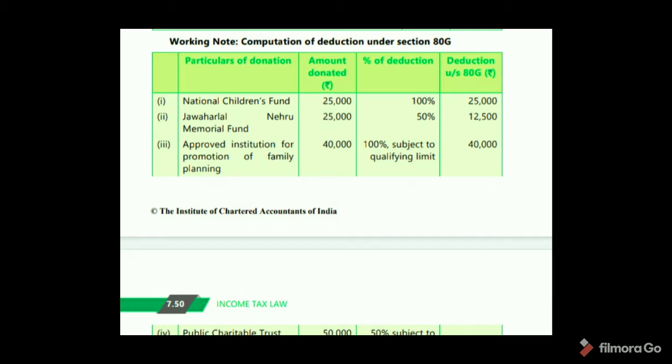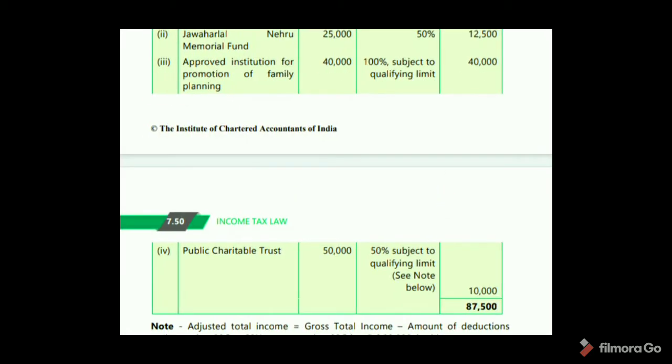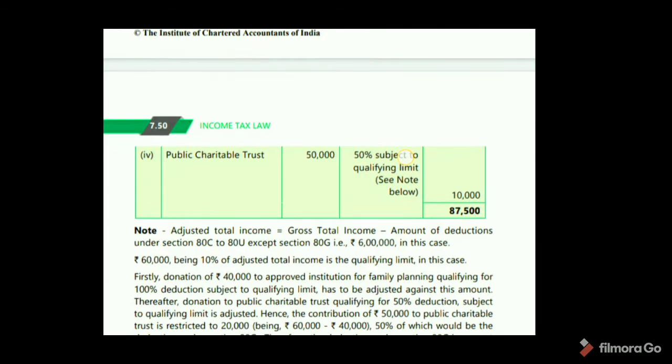Jawaharlal Nehru Memorial Fund 25,000, here deduction 50%, so 12,500. And next, approved institution for promotion of family planning 40,000, 100% subject to qualifying limit. Next, public charitable trust 50,000, 50% subject to qualifying limit, so 10,000. See here the note.